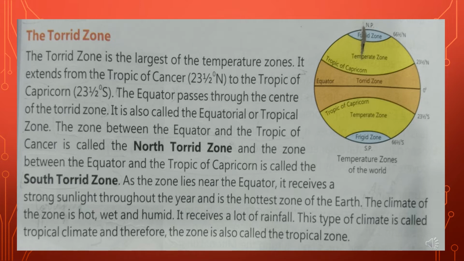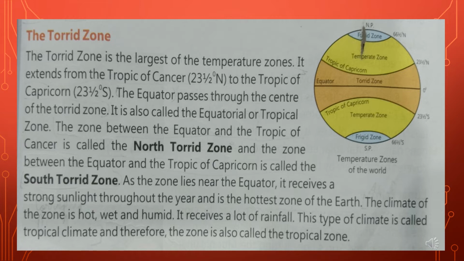Because we know that the earth is spherical in shape, the sunlight which falls on our planet Earth is at different angles at different places. So the areas around the equator face direct sunlight, and as a result they get high temperature. So they lie in the torrid zone.